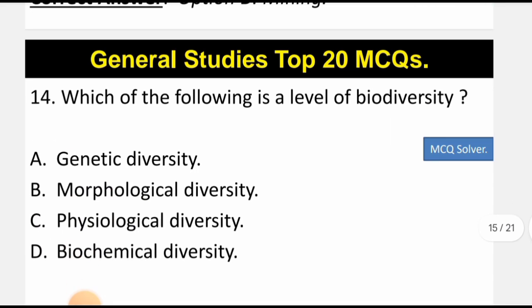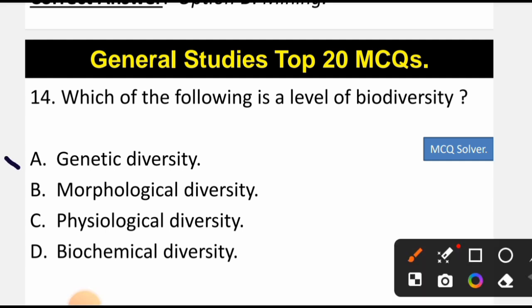Now let's move to question number 14. Which of the following is a level of biodiversity? The levels of biodiversity are divided into different levels like geographical diversity, genetic diversity, etc. Among the following, the correct option is option A, that is genetic diversity.